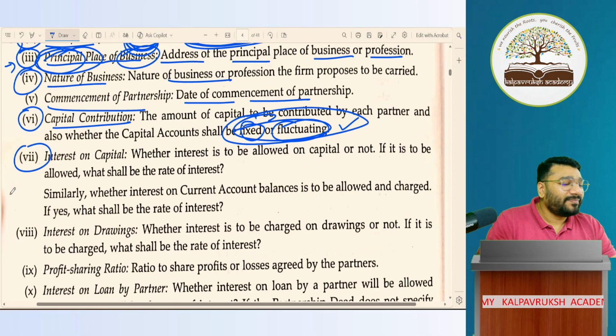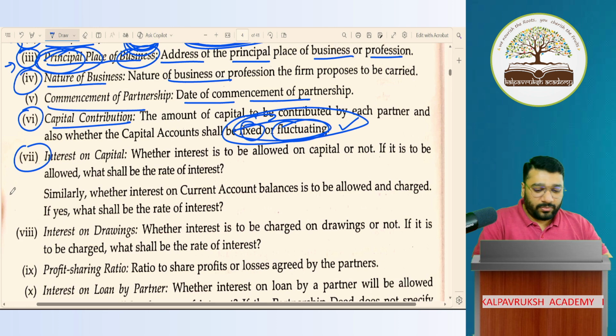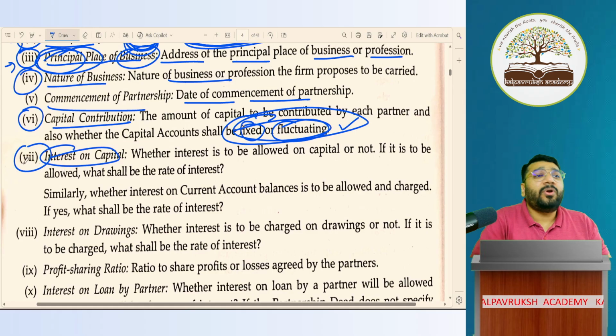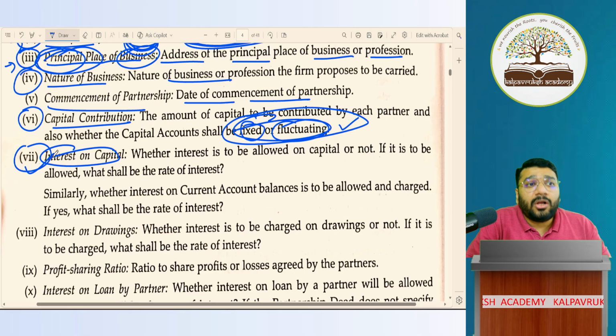Anyways, can I go forward? Now, listen. Interest on capital. I have to set aside 2 or 3 classes to discuss interest on capital because we have questions based on this. And this is a little cranky concept, and there's a high chance that this concept will come in the exam. So I cannot explain what interest on capital is fully today.